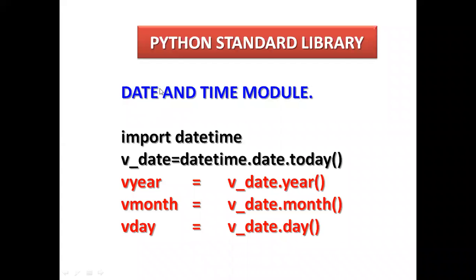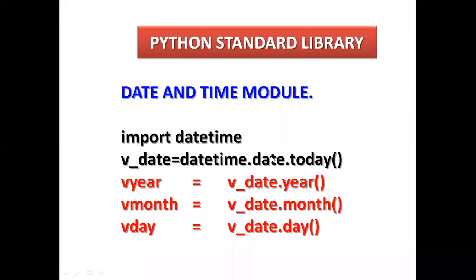You can also import datetime from the Python package. import is a keyword, and datetime is the module name. From there, v_date is a user defined name; abc, xyz, any variable name you can use. Equal to datetime dot notation date dot today.